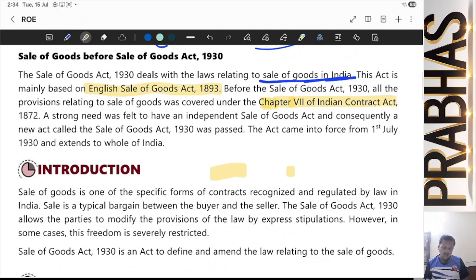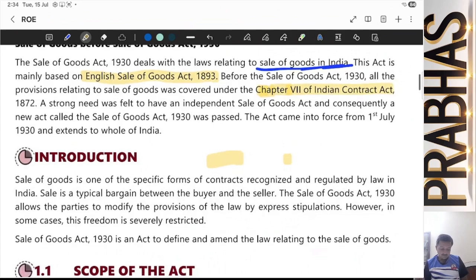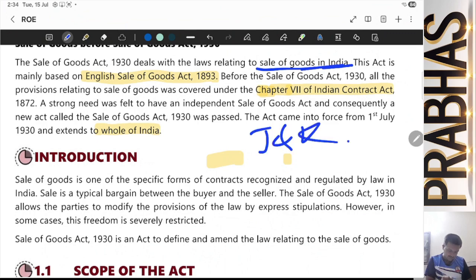A strong need was felt to have an independent Sale of Goods Act, and consequently a new act called the SOGA 1930 was passed, and the act came into force from 1st July 1930, which extends to the whole of India. Earlier there was a provision that it applied to the whole of India except J and K, but now it is not there.